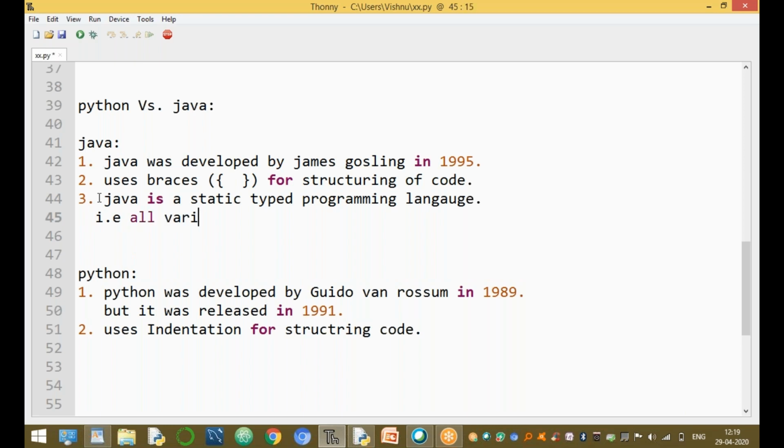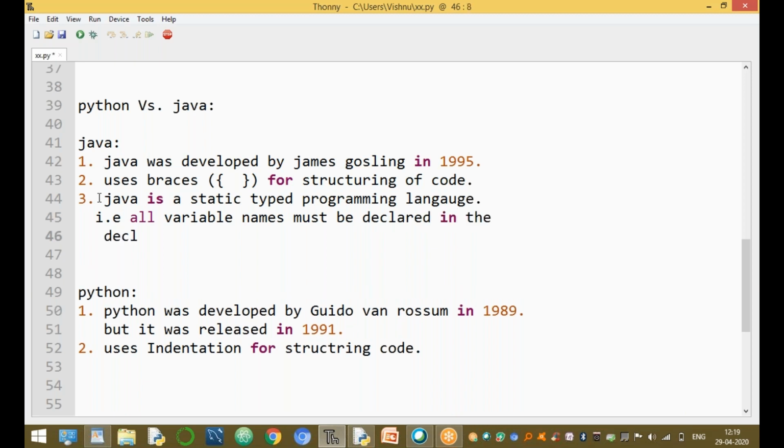All variable names must be declared explicitly in the declaration part. That is very important in Java.